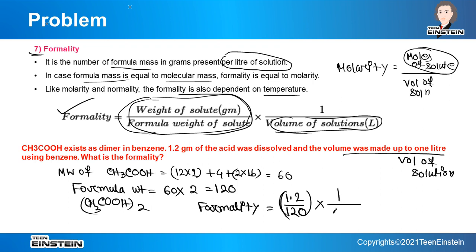The volume is already given as 1 liter. So finally the formality will be 0.01, and it is expressed by F. Just like molarity we expressed with capital M and molality with small m, this will be expressed with capital F.